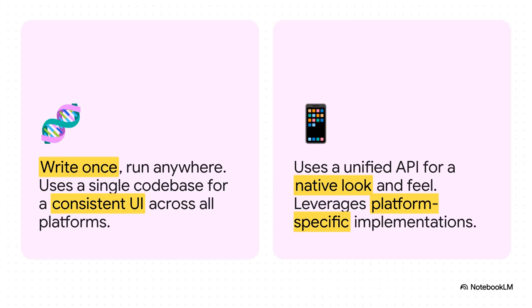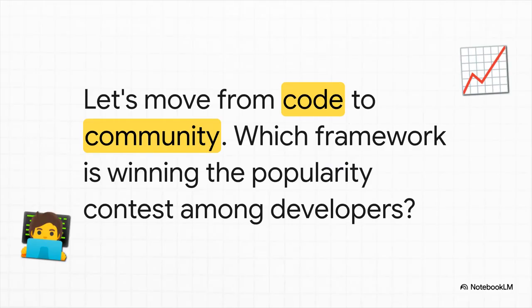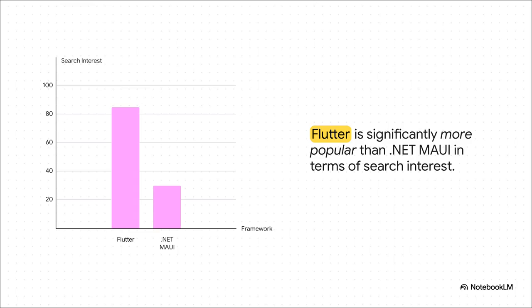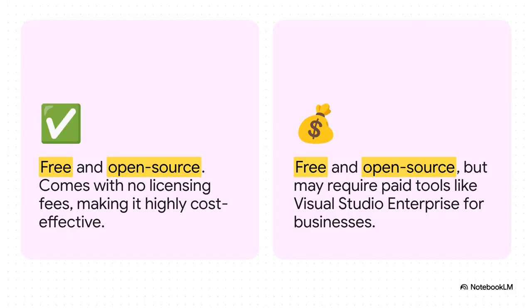platform's own UI elements. All right, round three, let's talk about market popularity. Let's step away from the code for a second and see what the community thinks. And wow, this chart really tells a story, doesn't it? According to the source, when you look at search interest, Flutter is way out in front. And the reason for this seems to be its fast development time and the huge, super active community that's grown up around it. And for our fourth and final round, cost efficiency.